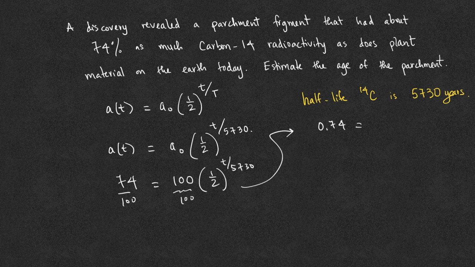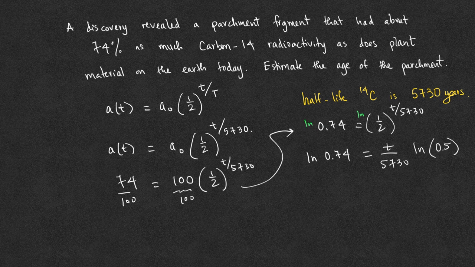0.74 equals 1/2 raised to the power t over 5,730. We then take the ln of both sides of the equation because the unknown variable is in the exponent. The left-hand side is ln of 0.74, and the right-hand side is now t over 5,730 times ln of 0.5, or 1/2. To isolate t, we multiply both sides of the equation by 5,730 and divide by ln of 0.5.